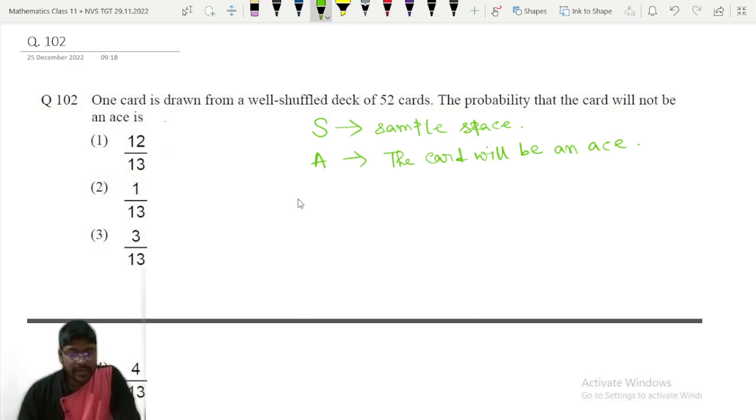So what is the probability of A then? A card is chosen and the card will be an ace, that is the event A. The card will be an ace when a card is chosen randomly.